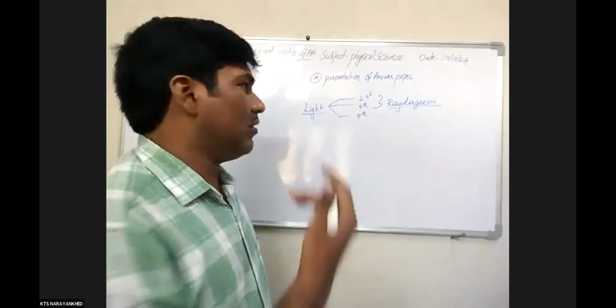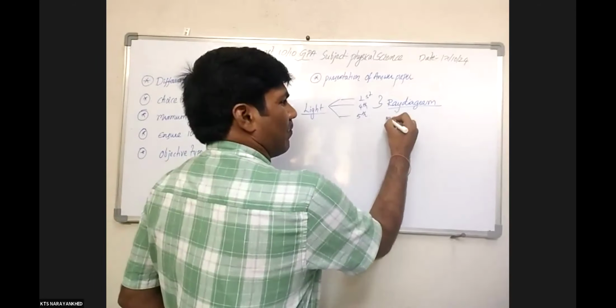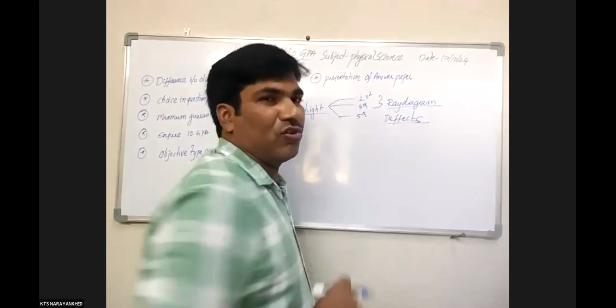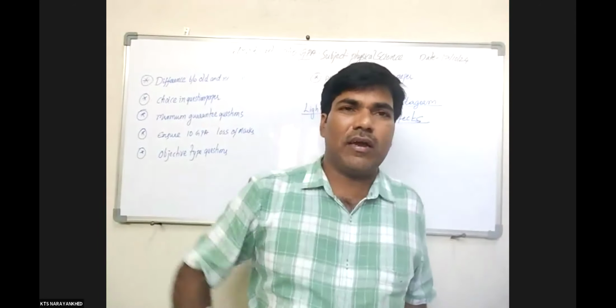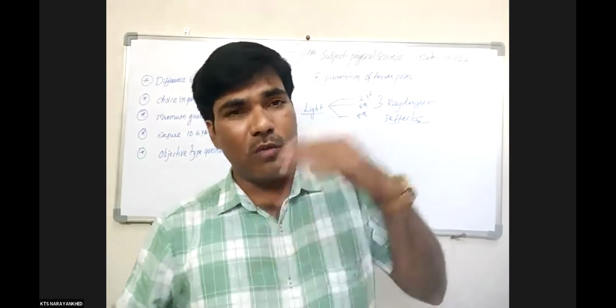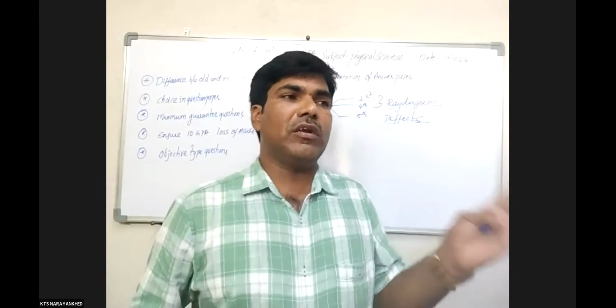Question guessing is easy for us, and as well as defects of vision. That is an important question, like myopia, hypermetropia, presbyopia, and how many diopters. Last academic year, they gave questions from that particular component only. In the model paper also the same component is given a second time.